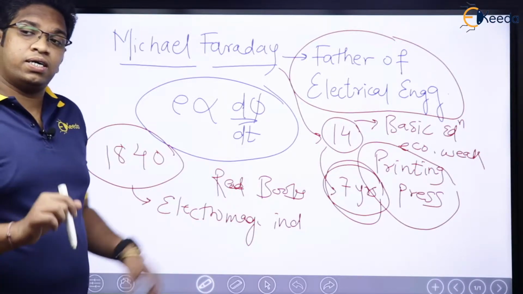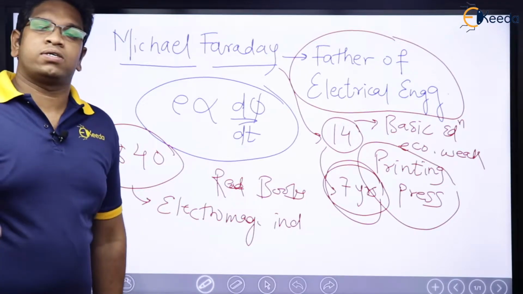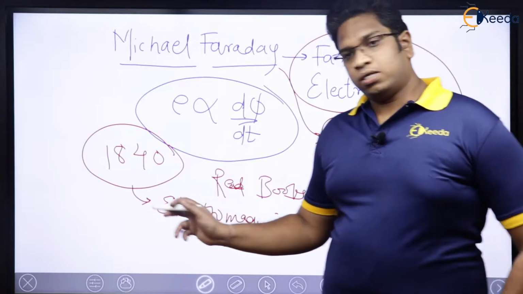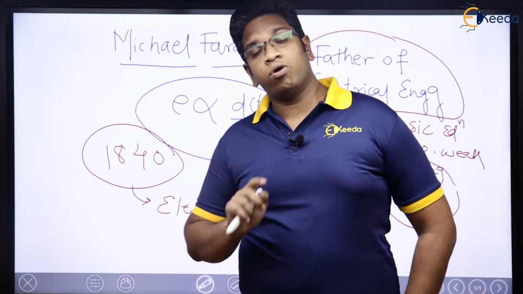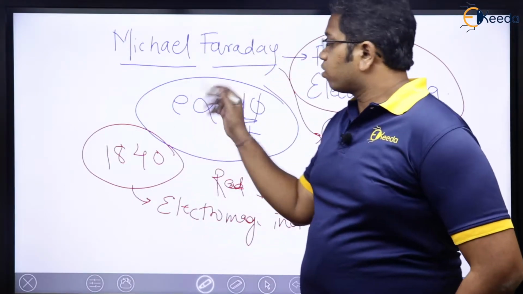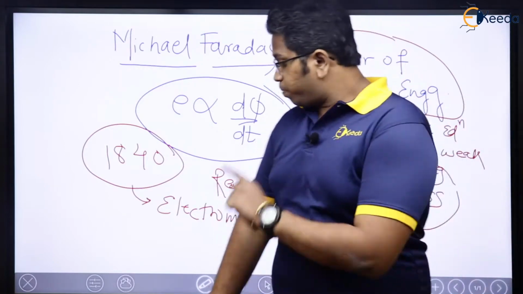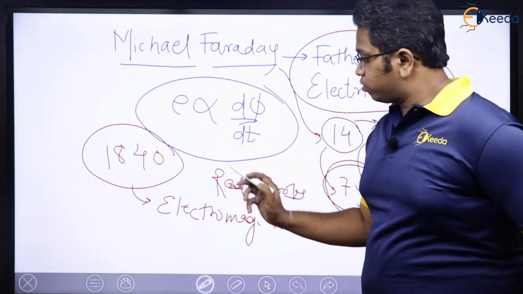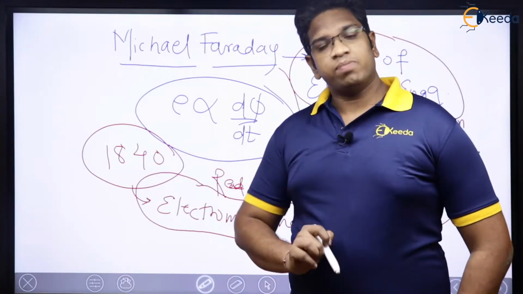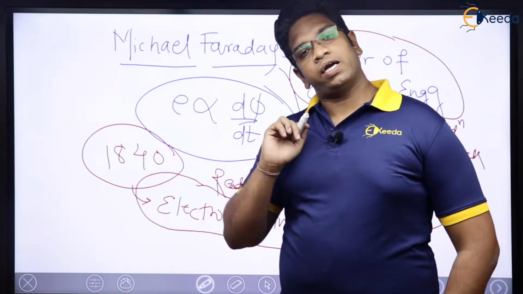But you need to understand the time. 1840 was a time when atoms were not discovered. Just imagine, in 1840 nobody had discovered even atoms. There was no concept of protons, electrons and all. There was no concept of charges. Still this person gave the complete theory of electromagnetic induction.